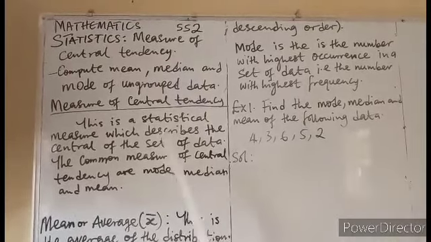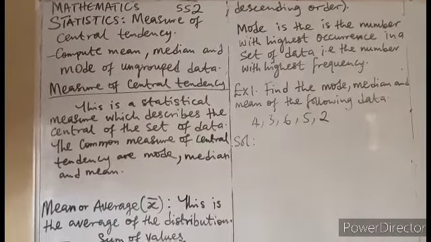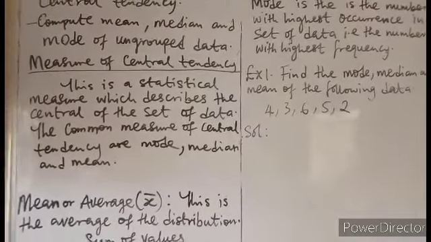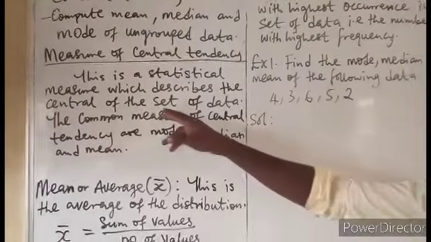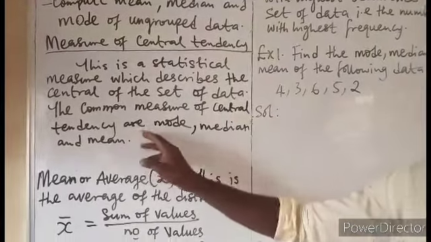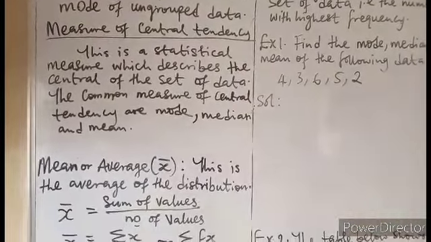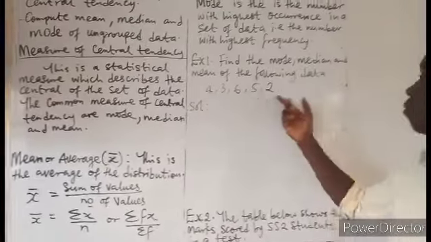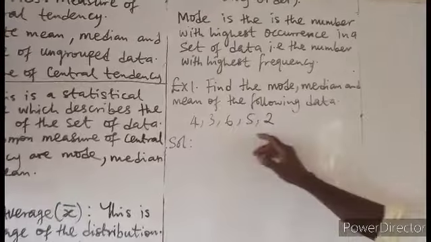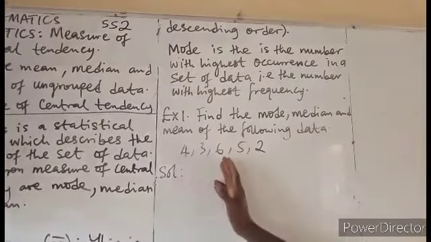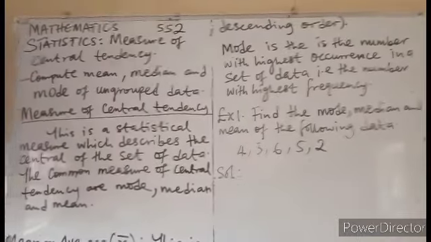So let's look at measure of central tendency. What is measure of central tendency? This is just a statistical measure which describes the center of the set of data. The common measures of central tendency are mode, median, and mean. If you have data and you want to discover the center of the arrangement, that is what we call central tendency.